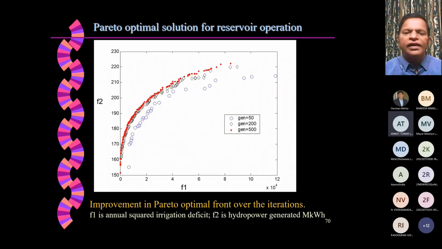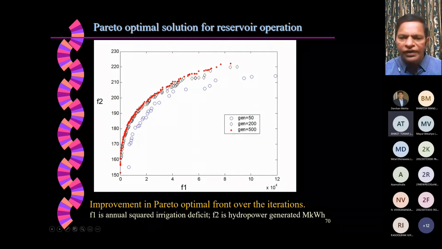Then we looked at both objective functions and tried to generate the trade-off curves. After generation 50, these blue circles are showing the Pareto optimal front, and by about 200 generations, these black rhombuses are showing. By about 500 generations, we converged on the Pareto optimal front. What does this point mean?